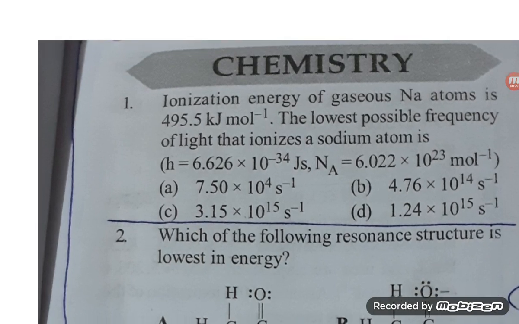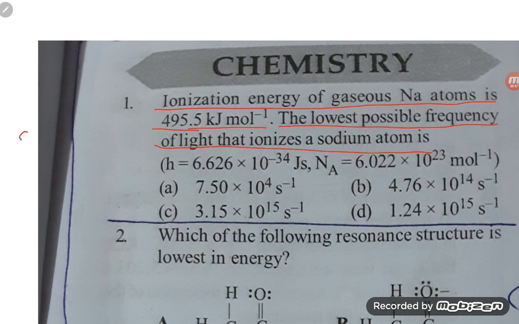Ionization energy of gaseous sodium atom is 495.5 kilojoule per mole. What is the lowest possible frequency of light that ionizes a sodium atom?